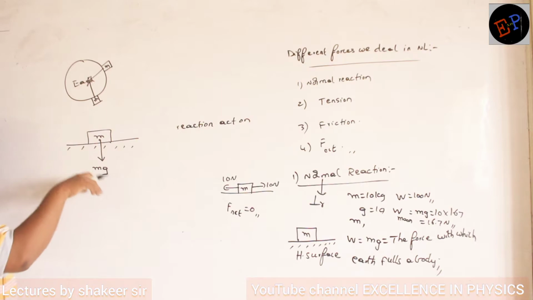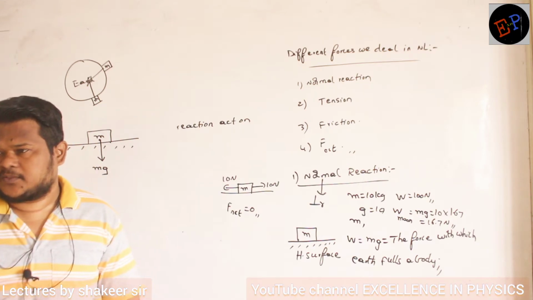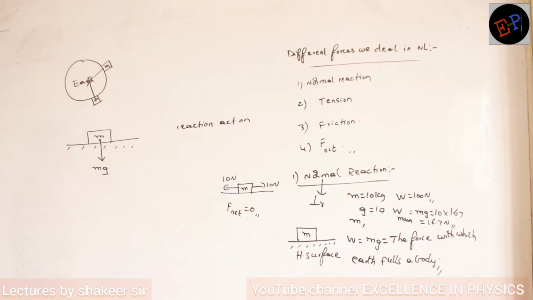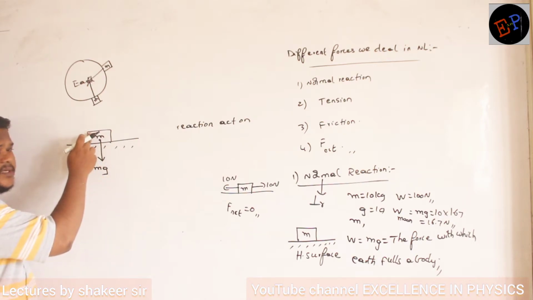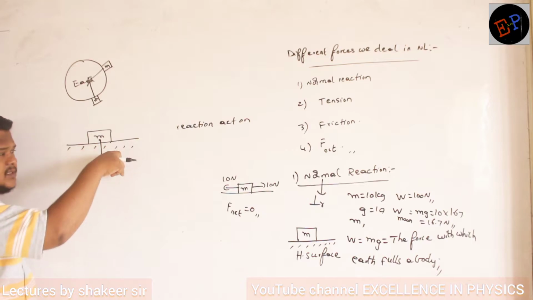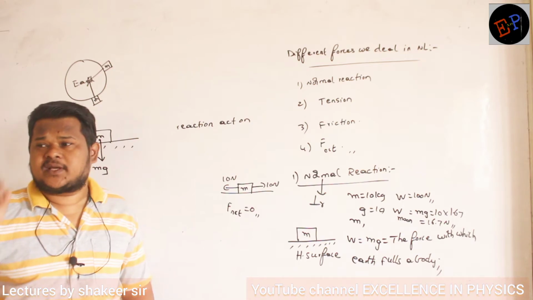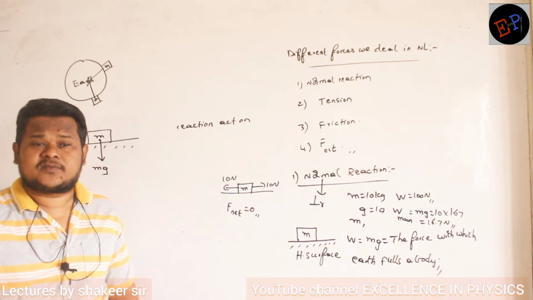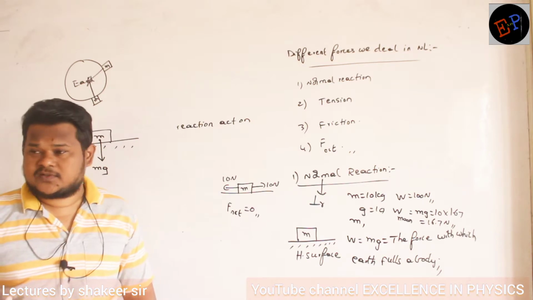Because this weight, first of all, falls on this platform. On what does that weight fall? It falls on the platform on which this body is taking rest. Are you able to understand? So this body starts pushing the platform downwards. Earth is pulling this one, but it is not going downwards. Why is that? Because this body is applying mg force on this platform. Then what will the platform do according to Newton's third law? The platform also will give an equal and opposite reaction. That is the nature of any body: if you apply force on one body, then that body also will try to apply force on you. And these forces are exactly equal and they are opposite also. That's what we have studied now.